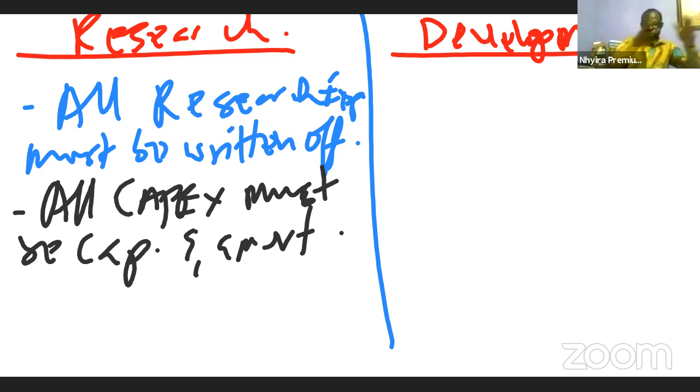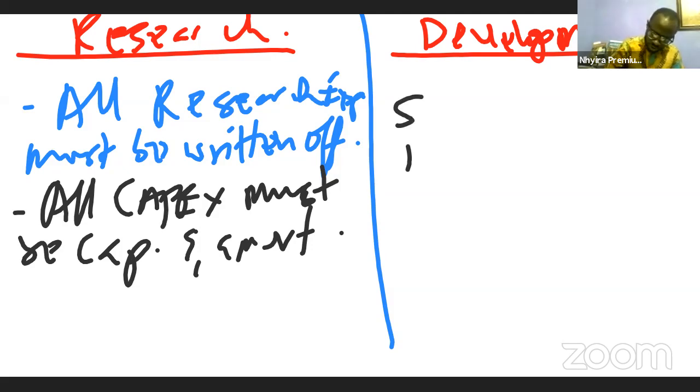Development has to do with the use of research findings to improve upon an existing product or develop a new product prototype. The standard states that development expenses must be capitalized. Listen to this carefully. The standard states that development expenses must be capitalized. However, for a development expense to be capitalized, it must meet the following criteria.